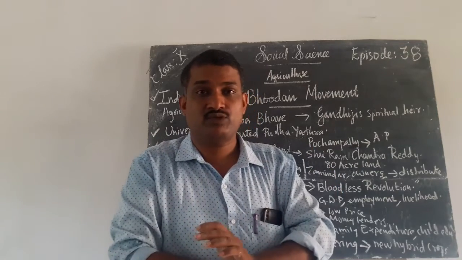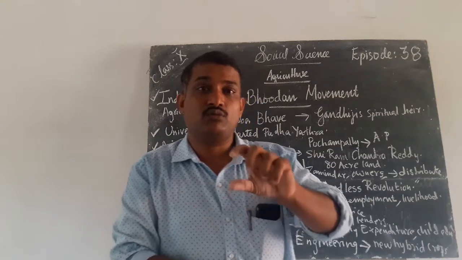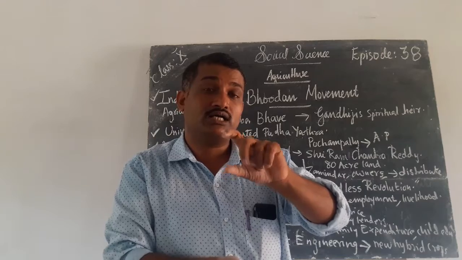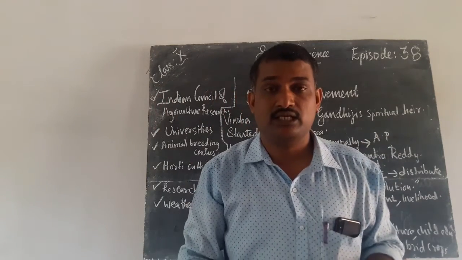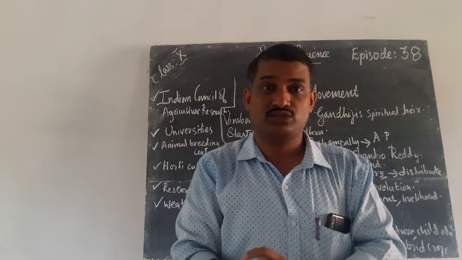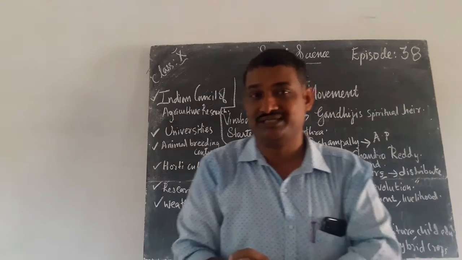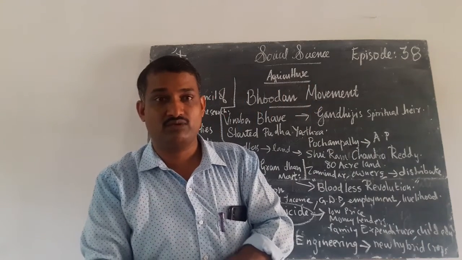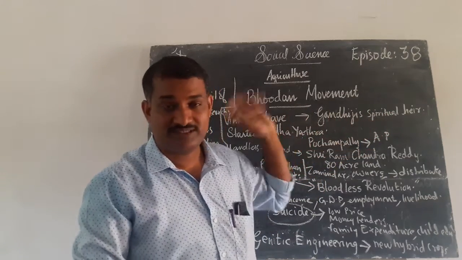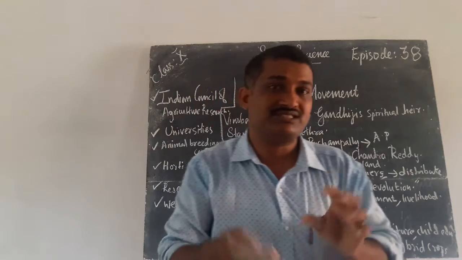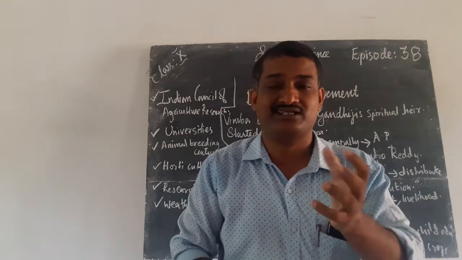Bloodless revolution. Sometimes in the examination they may ask what is the bloodless revolution in the field of agriculture, or what you know about this Bhoodan movement. Such questions may be asked, and you can answer them very well.